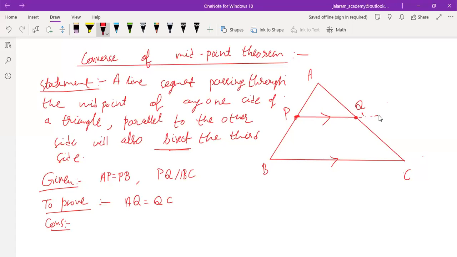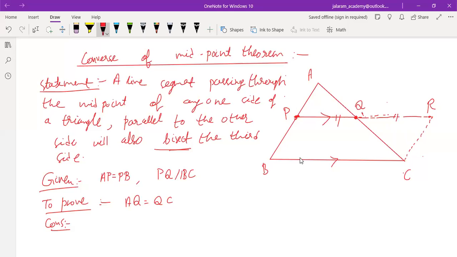We have to produce PQ, like we produced PQ to prove the midpoint theorem, till a point R such that QR equals PQ.